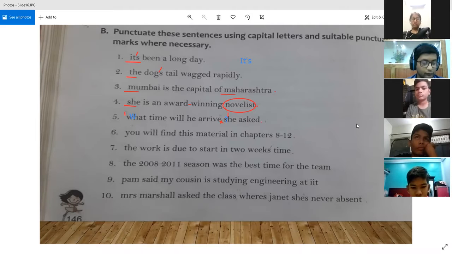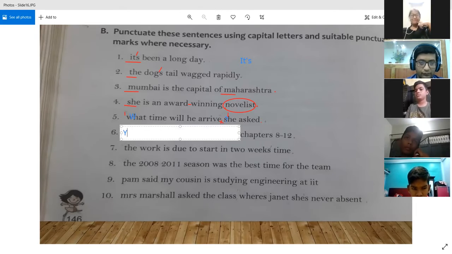You'll find this material in chapters 8 to 12. Sir, 8 to 12, between that, hyphen will be there. No, Angel, you are wrong. Is it a hyphen? Yes, sir. Are you sure? Is it a hyphen? No, sir, it's an n dash.